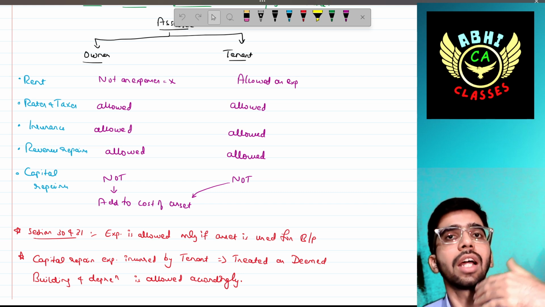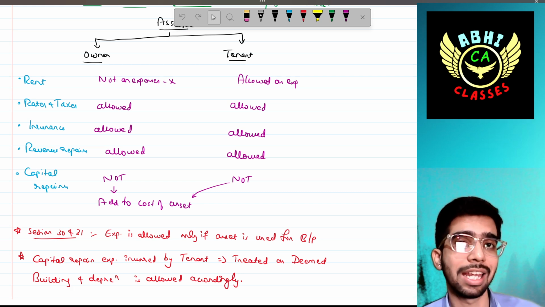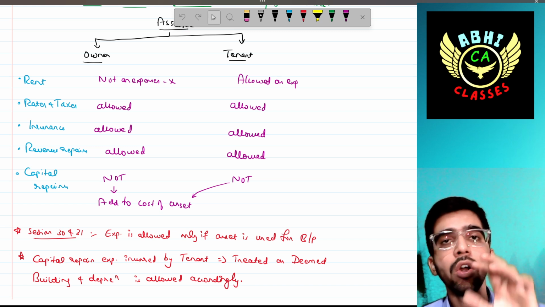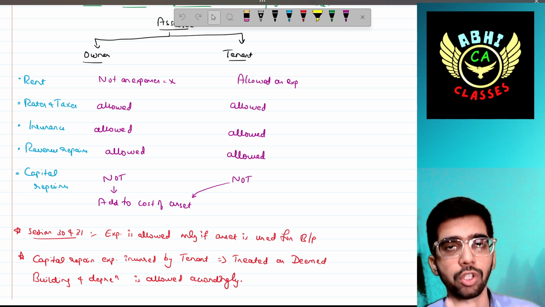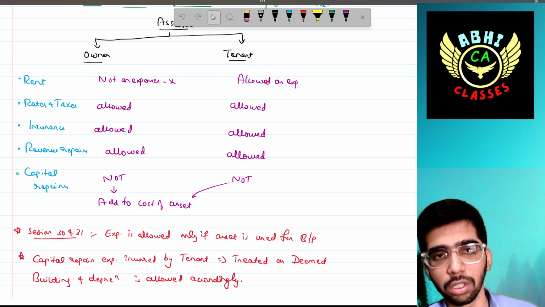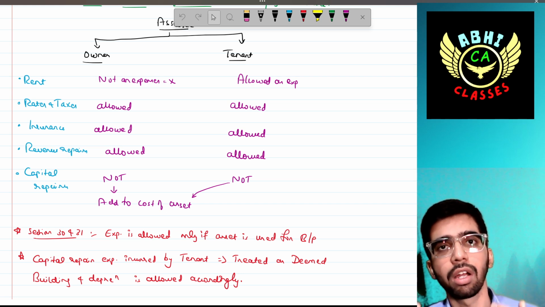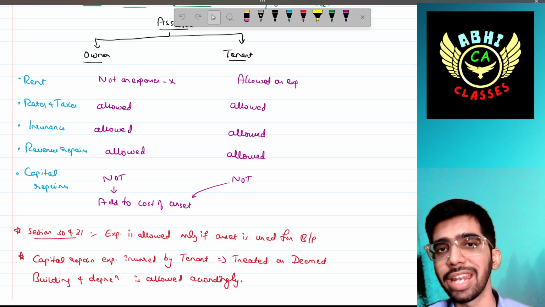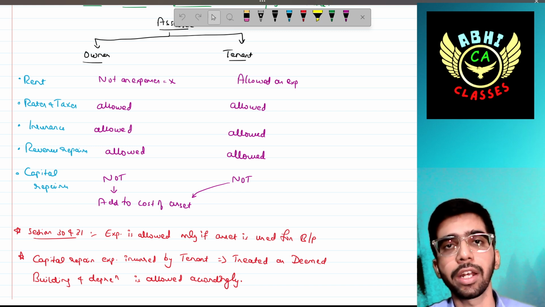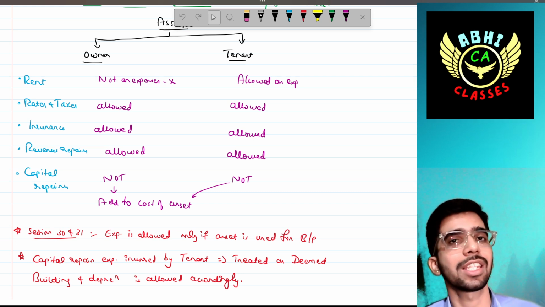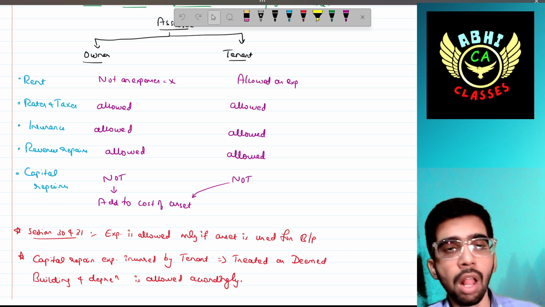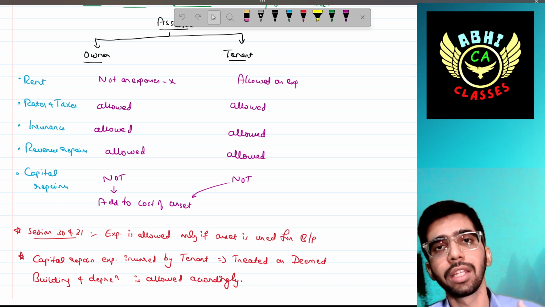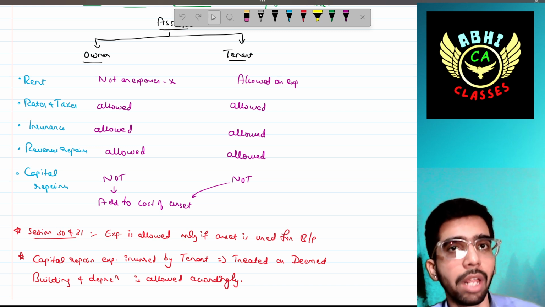So accordingly, expenditures which are capital in nature should be ignored for the purpose of the profit and loss account. So they should be disallowed, in simple words. If you are paying expenses as a tenant, then the rent paid in respect of the building, the furniture, the plant and machinery can be allowed. If you are showing the rental expenses in your profit and loss account, that can be allowed.